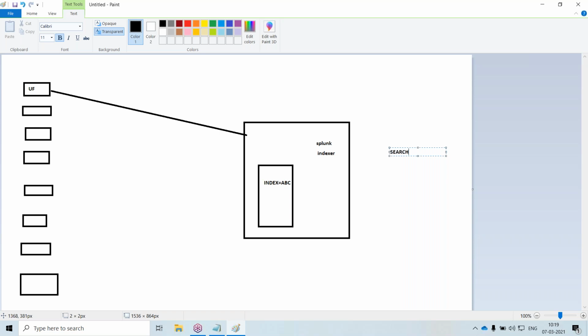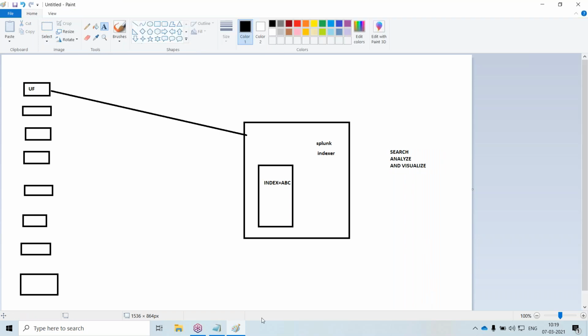They will search, analyze, and visualize.